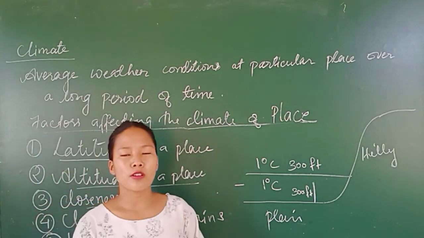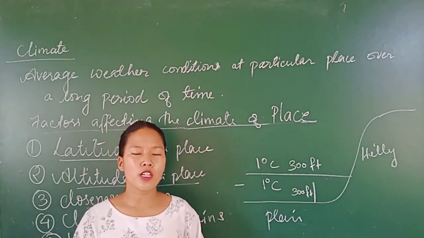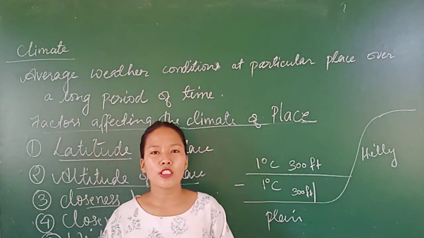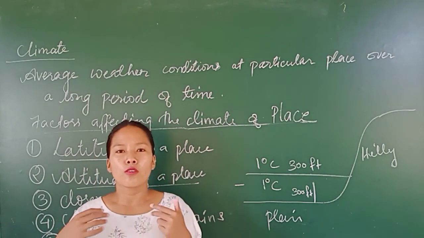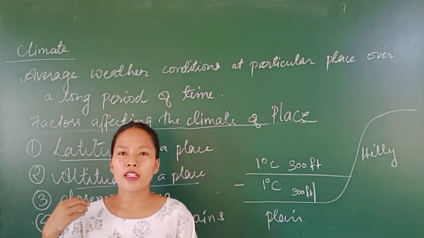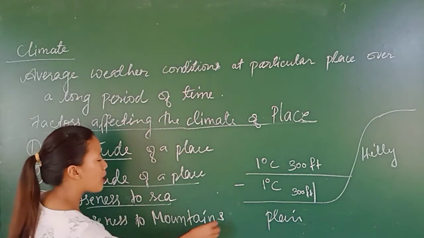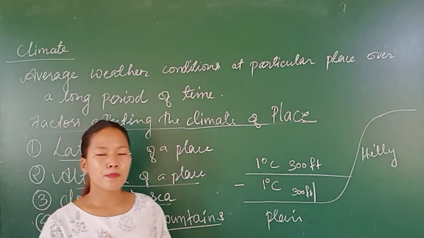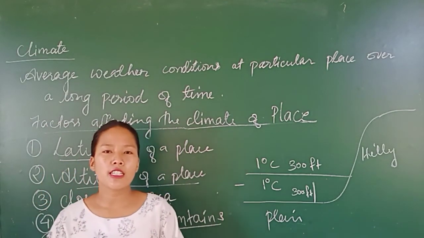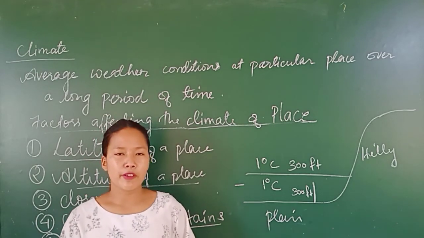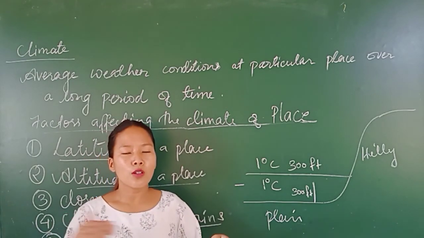Closeness to the mountains. There are some places close to the mountains, like Manali, Darjeeling, all these places. They have a very cold climate. Like you will find ice and snow there. This is because of these mountains. Mountains play a very important role in regulating the climate of a place. They act as a barrier. Barrier means a blockage to the winds.